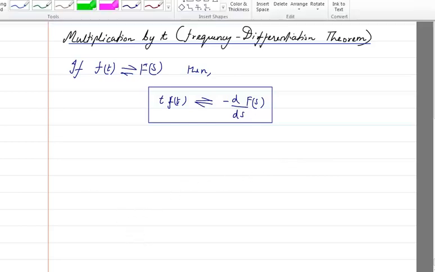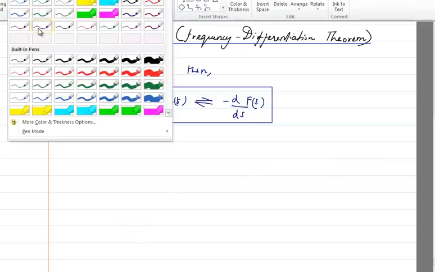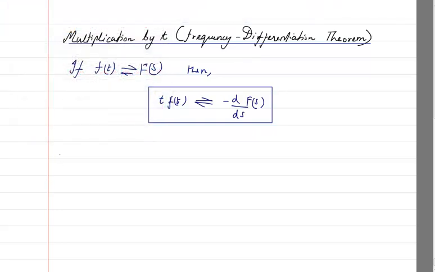For example, let me write the question: find the Laplace transform of t sine of at.